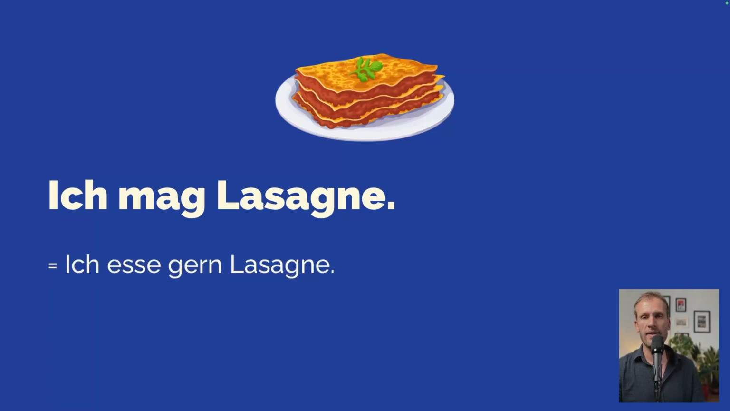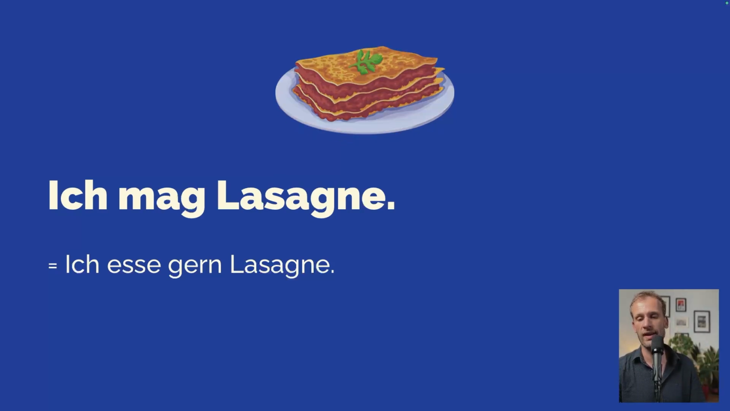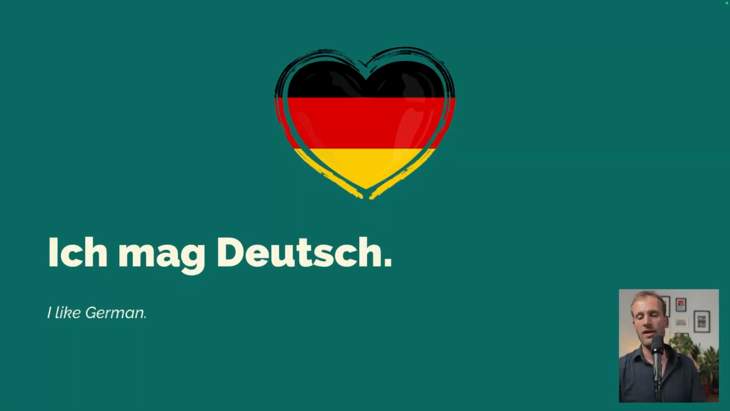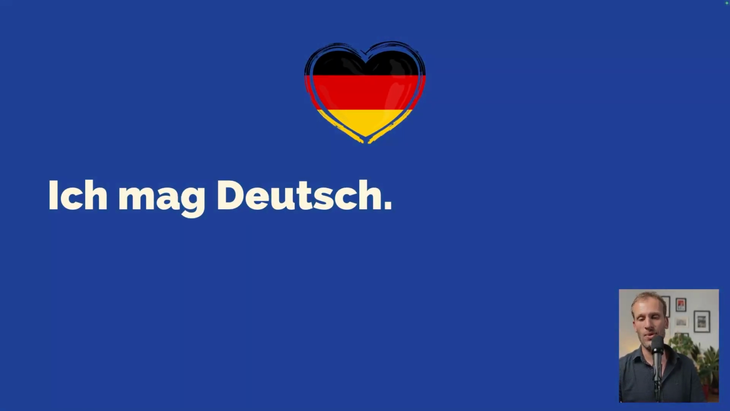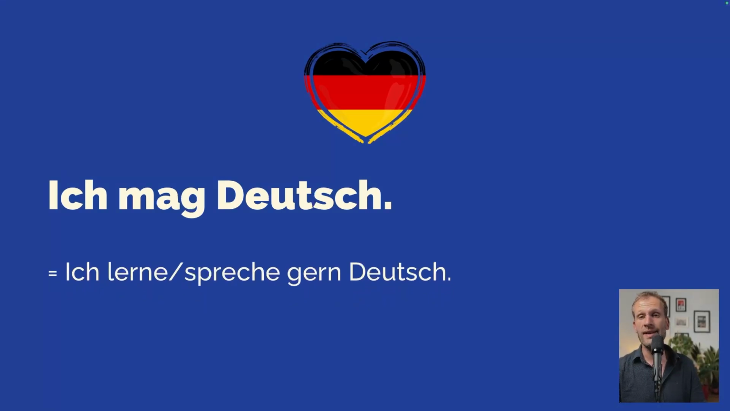You can also say that you like doing something in German. It's possible. In this case, don't use mögen, use the adverb gern. Ich esse gern Lasagne. By the way, gern without the e at the end and gerne, they mean the same. They are synonyms, gern or gerne. Ich mag Deutsch. I like German, so the German language. I hope that you do too. Or ich lerne gern Deutsch.